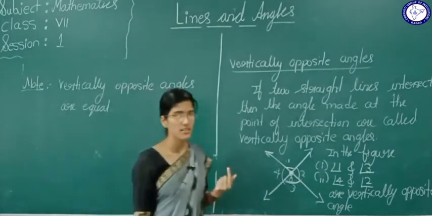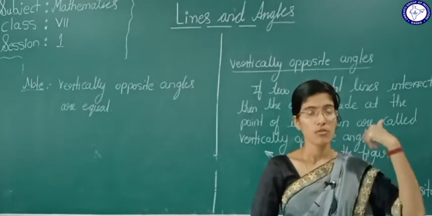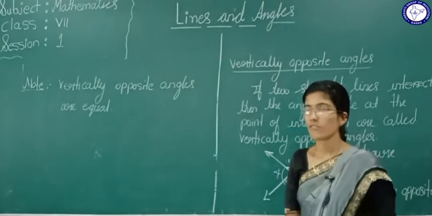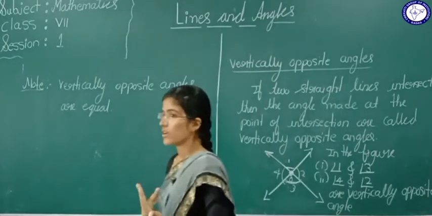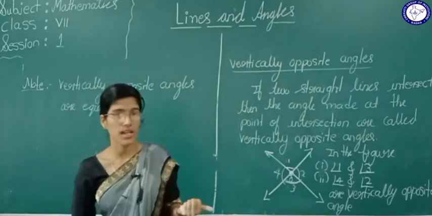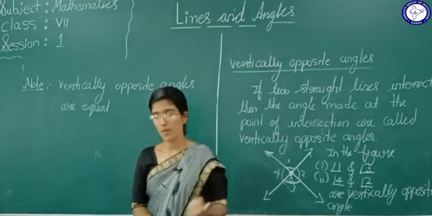So this is about the definitions we read. In 7th standard, that is lines and angles, what special have we learned? We have learnt about complementary angles, supplementary angles, adjacent angles, linear pair, then vertically opposite angles. So based on this, we are going to solve an example.